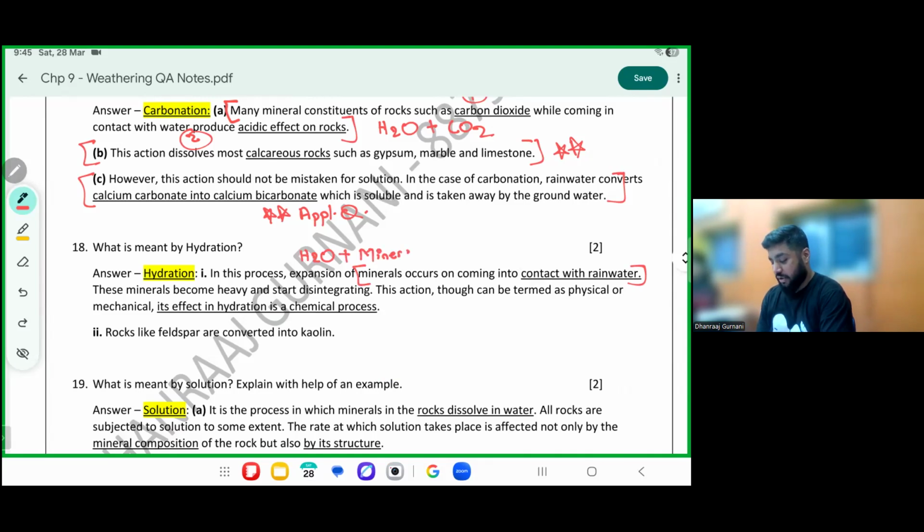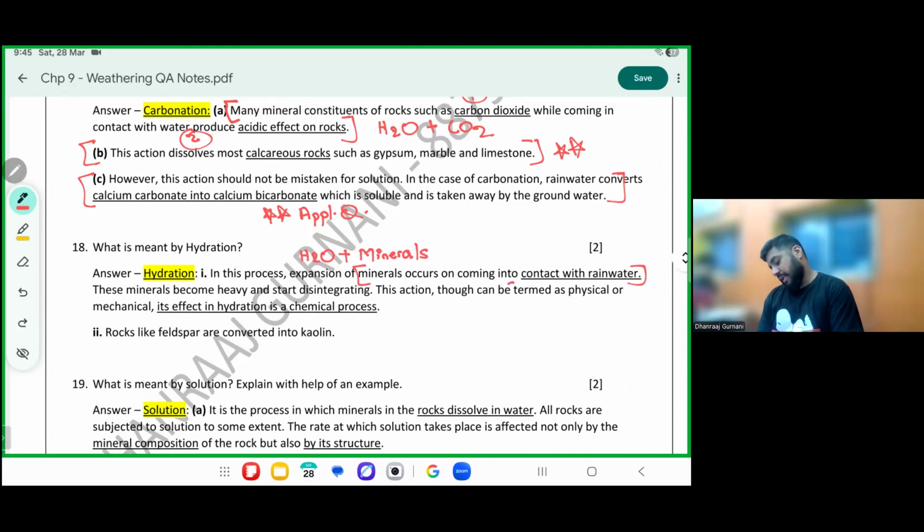The first one was water plus, the second one water plus, the third one water plus. The rock becomes heavy and starts disintegrating. This action can be termed as physical also.